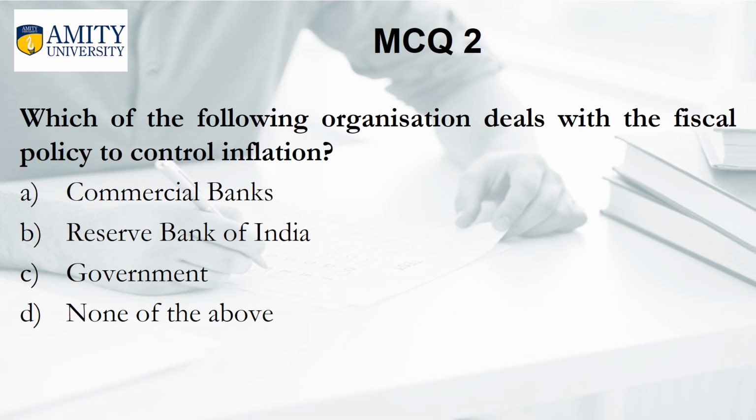Which of the following organizations deals with the fiscal policy to control inflation? Option A, commercial banks; B, Reserve Bank of India; C, government; D, none of the above. And the right answer is C, government.